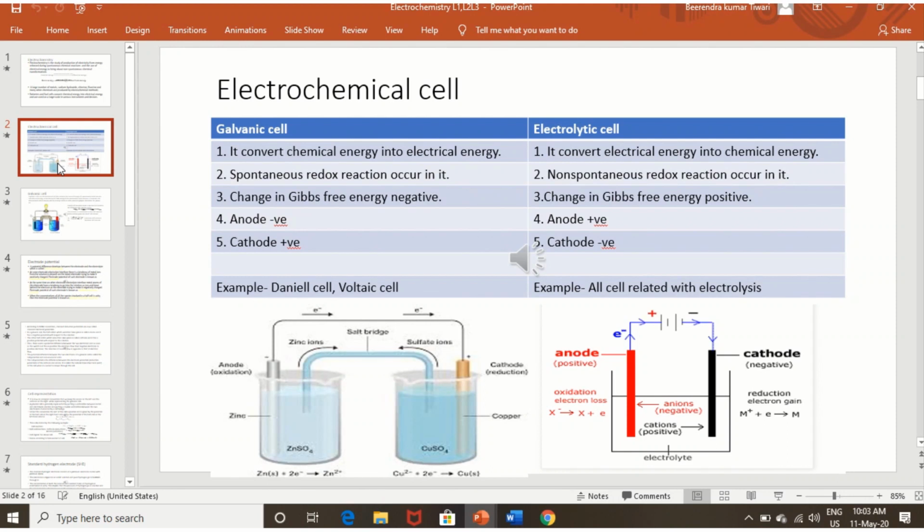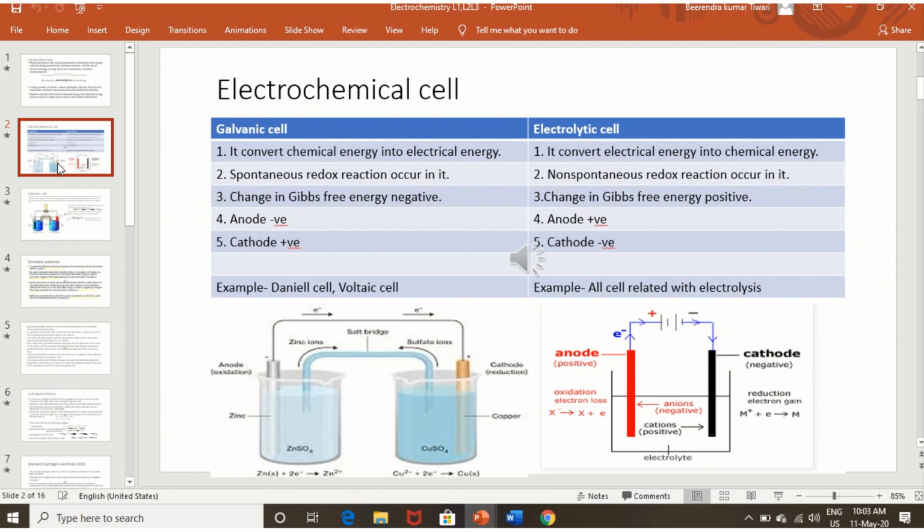Here electrons travel from the anode to the cathode, so comparatively the cathode is positive and the anode is negative. That's why current flows from cathode to anode. When we put this combination in a circuit, current flows from the copper electrode to the zinc electrode.